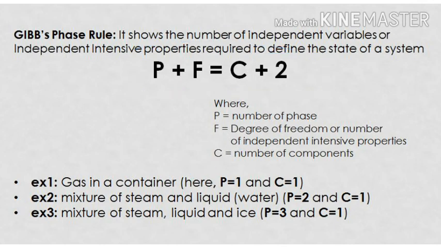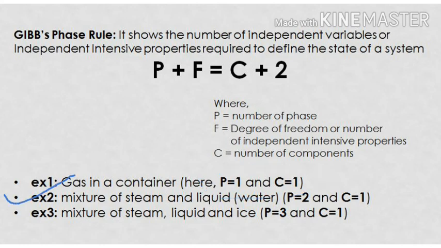Now suppose there is a container containing gas. So it is in gas phase, that means a single phase. So P equals 1. Only one gas, that means component equals 1. If we put these both in the given equation, then we will get F equals 2. That means it requires two intensive properties to define its state. Means if you wish to define the state of that gas, you require temperature and volume, or temperature and pressure, or pressure and volume. That means any two independent variables.